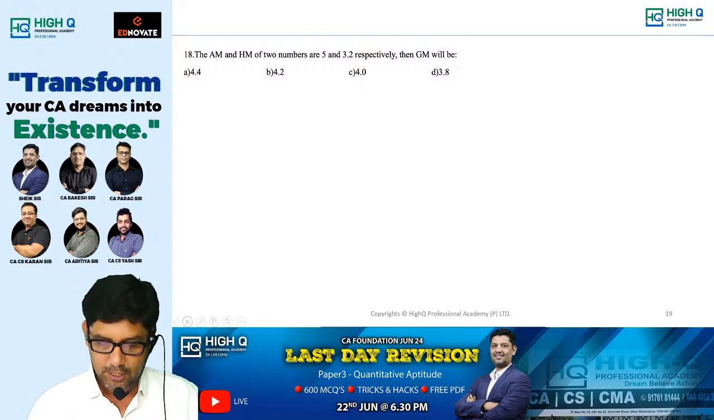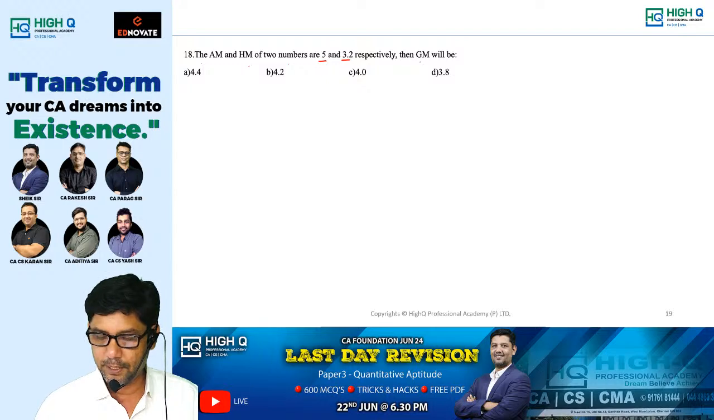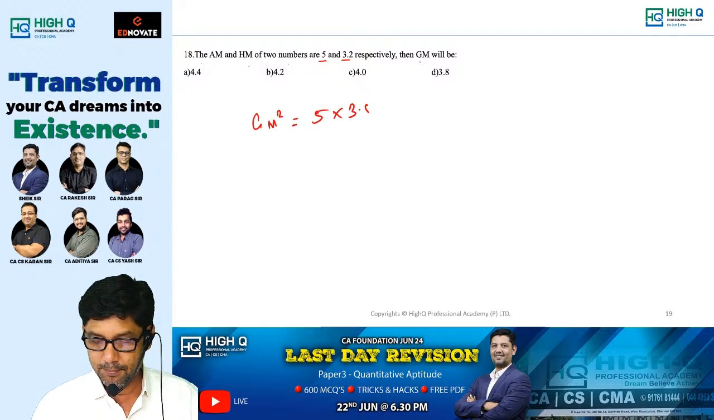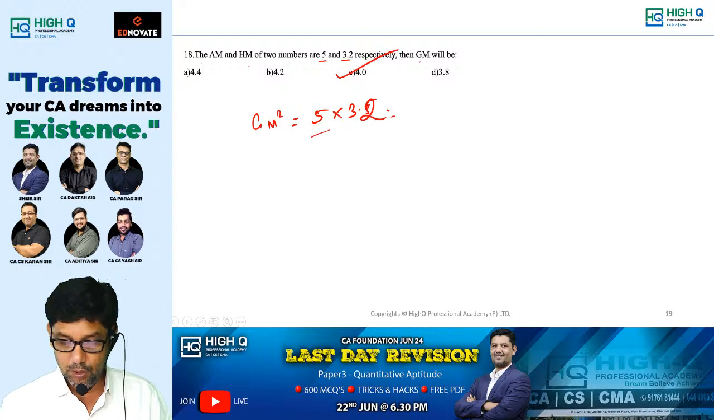Next, the AM and HM for the two numbers are 5 and 3.2 respectively. GM will be, you know, GM square equals AM into HM. So which is equal to what? 4. Am I right, my dear? Which is equal to 4.